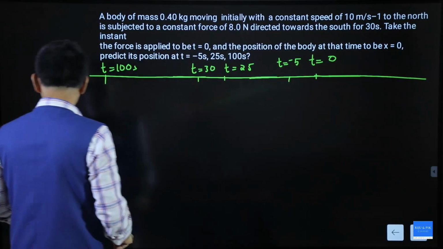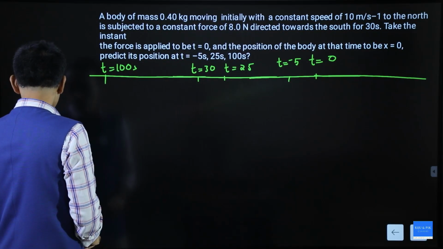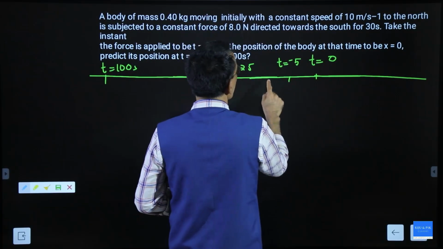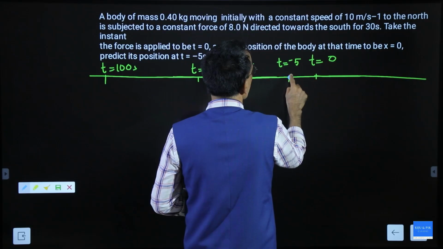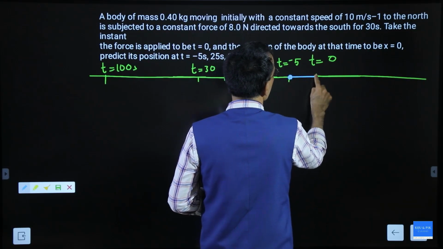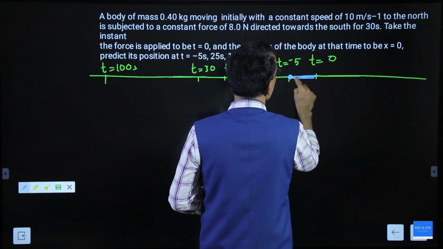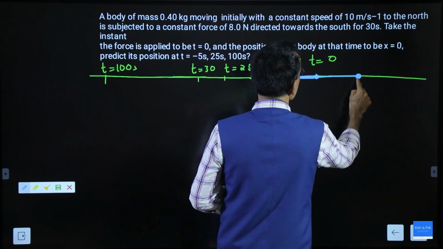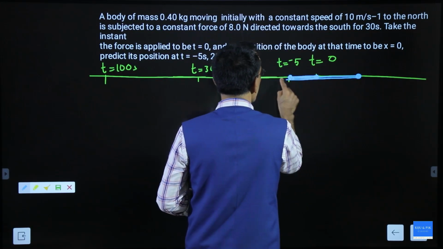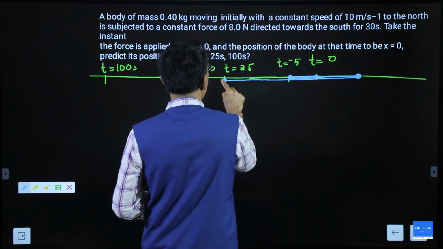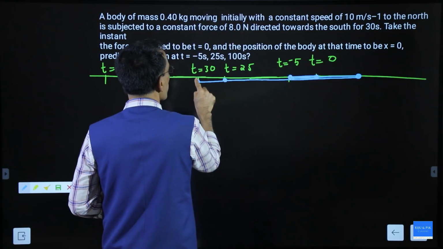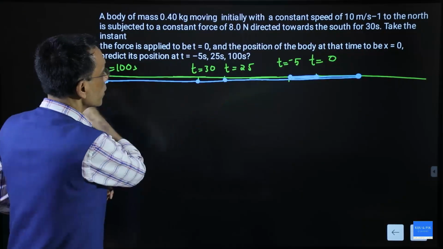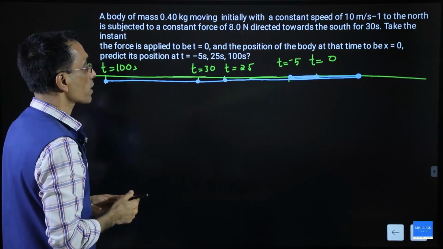Now let me draw the path of the particle. We need to start with minus 5 seconds to 0 seconds, then 0 seconds to somewhere it stops. From there it will go back, and there is a point at 25 seconds, a point at 30 seconds, and a point at 100 seconds. So these are the different instants in which I have interest.